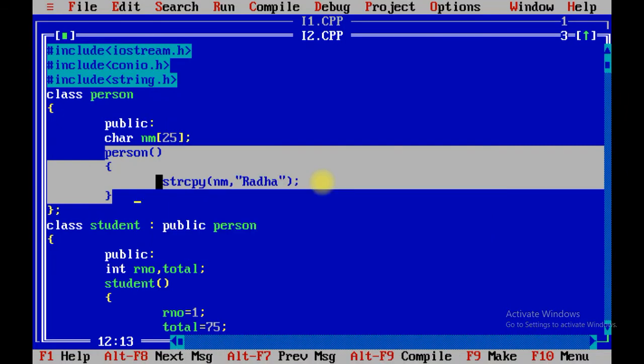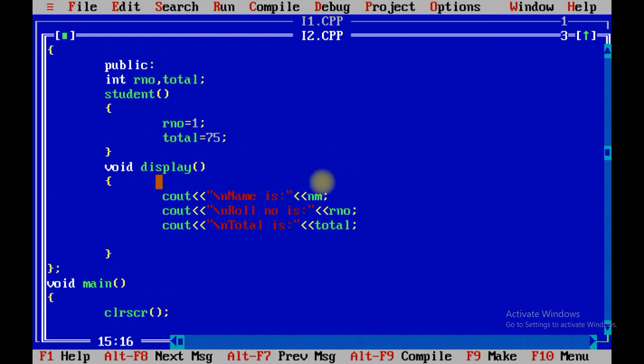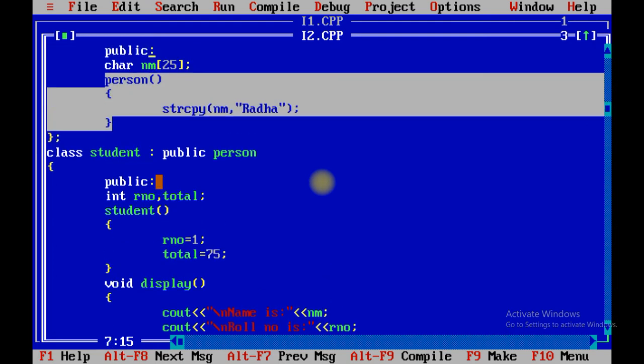Now see how the program is executed. We have created the object of the student class. So first of all, it will go inside the student class, but over here we have used the concept of inheritance. So it will call the base class constructor first, and it will initialize name by Radha.